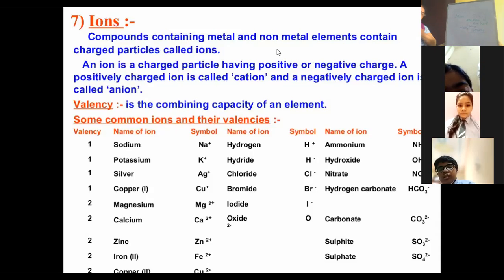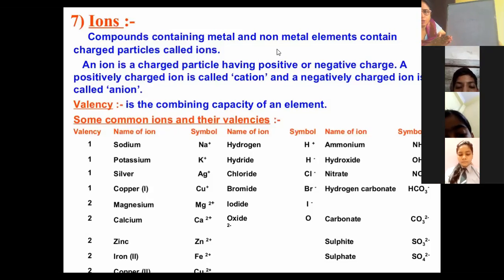And those which have 4 electrons, what will they tend to do? They will tend to share, neither gain nor lose. How that happens will be discussed in detail in the chapter on structure of atom. But just to make you familiar with what an ion is, I have come up with this explanation.